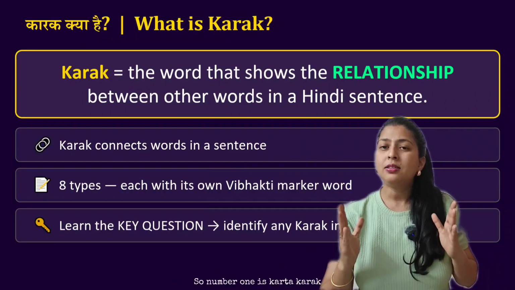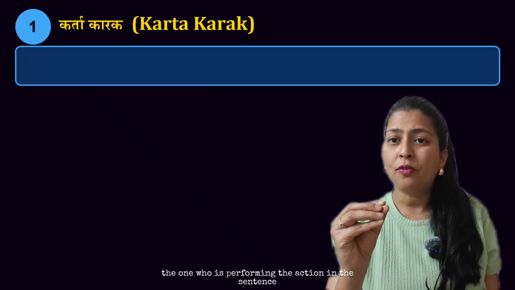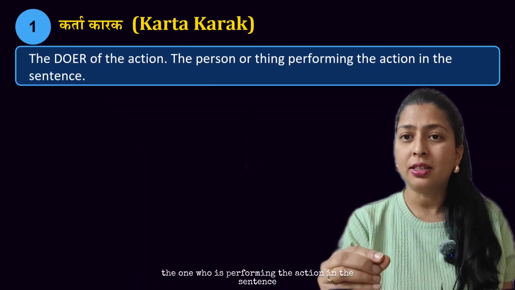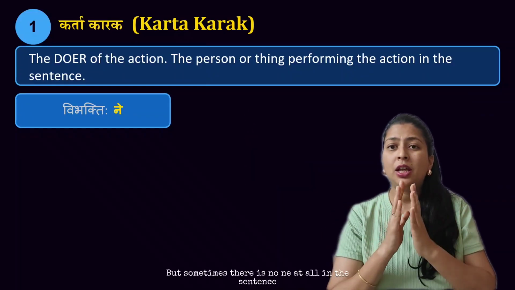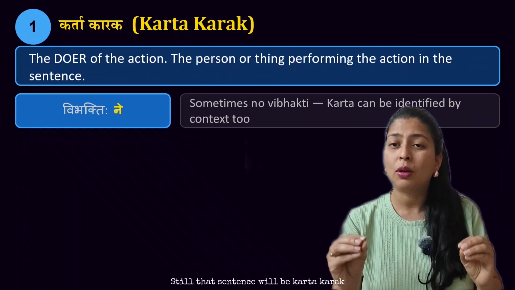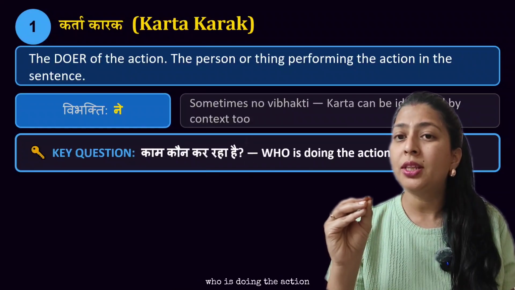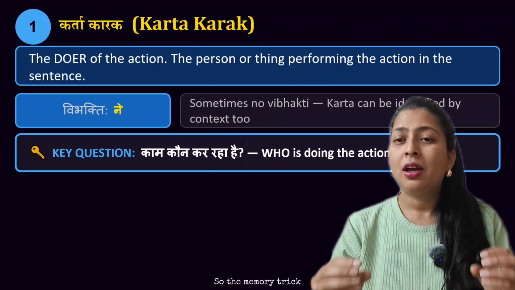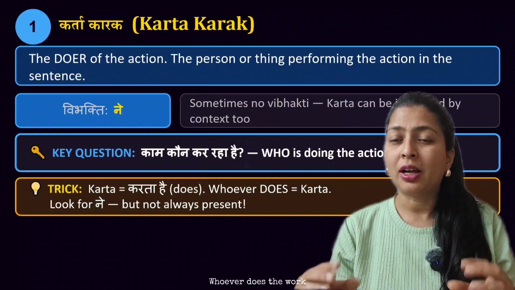So number 1 is Karta Karak, means the doer, the one who is performing the action in the sentence. And its Vibhakti is ne. But sometimes there is no ne at all in the sentence. Still that sentence will be Karta Karak. So here the key question is who is doing the action. So the memory trick, Karta means Karta hai. Whoever does the work, Karta.